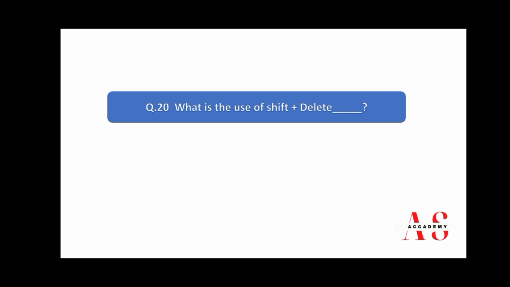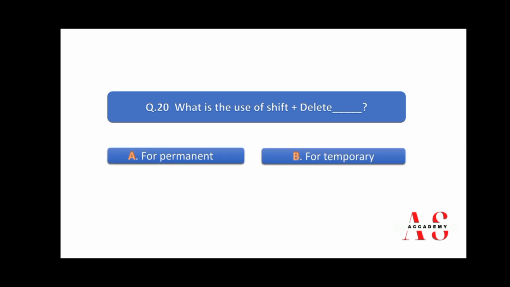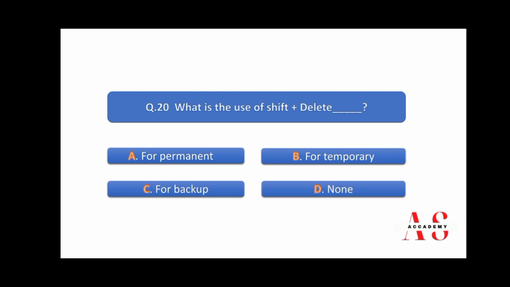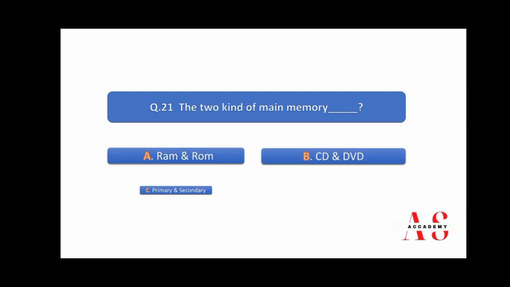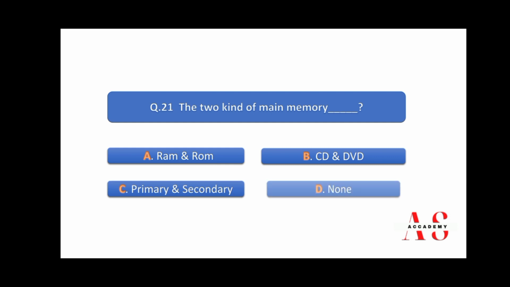What is the use of shift plus delete? For permanent, for temporary, for backup? D is none. So right answer is A. The two kind of main memory, RAM and ROM, CD and DVD, primary and secondary, and none.